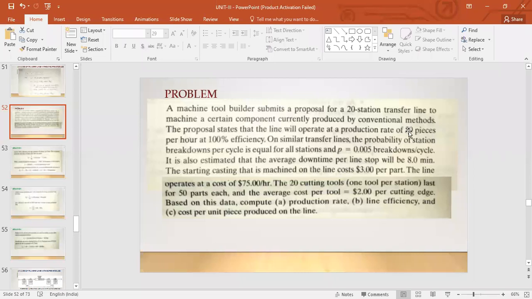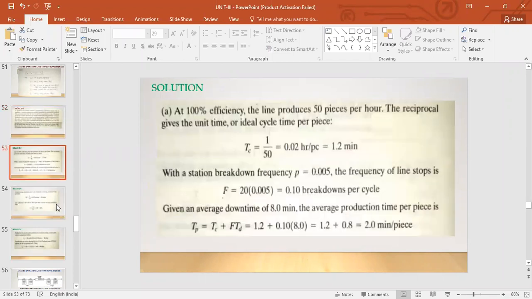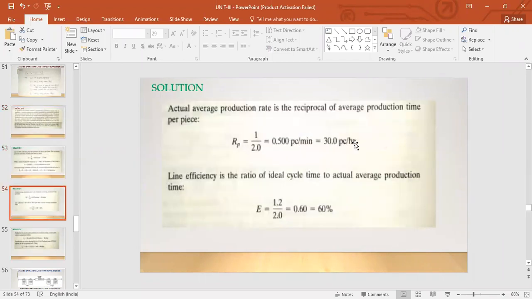I'm sorry, the ideal production rate was given as 50 pieces per hour. Because of downtime, how much did we get? 30 pieces per hour. Basically 20 pieces fewer are produced because of those downtimes, and those are unavoidable. We can minimize them, but we cannot eliminate them. They are part of the process. Because of that, the efficiency would also be affected.